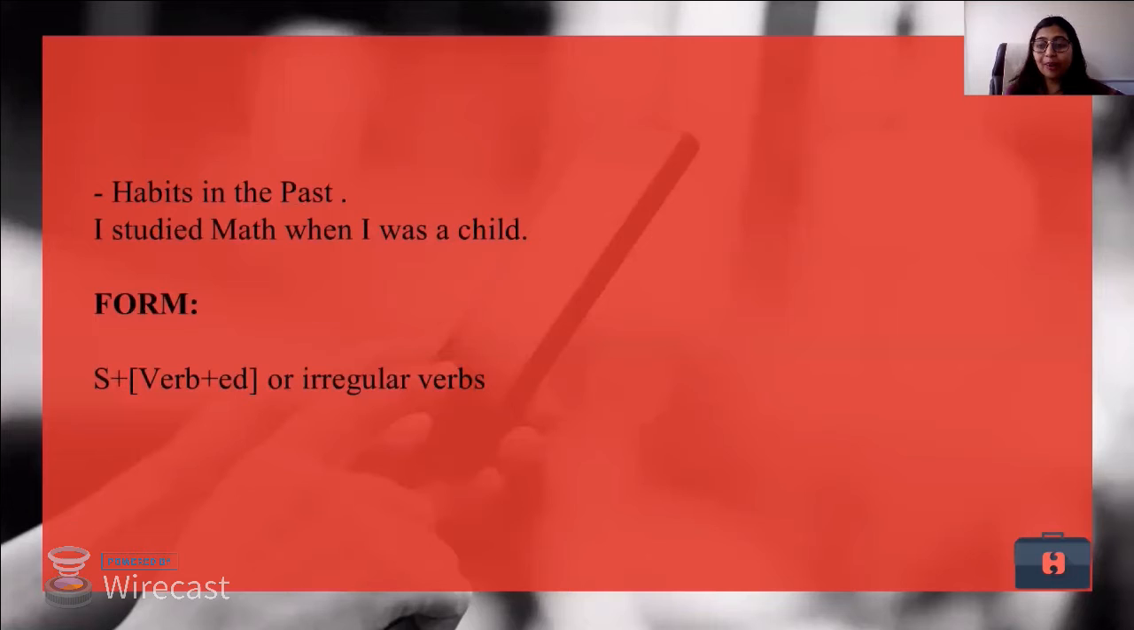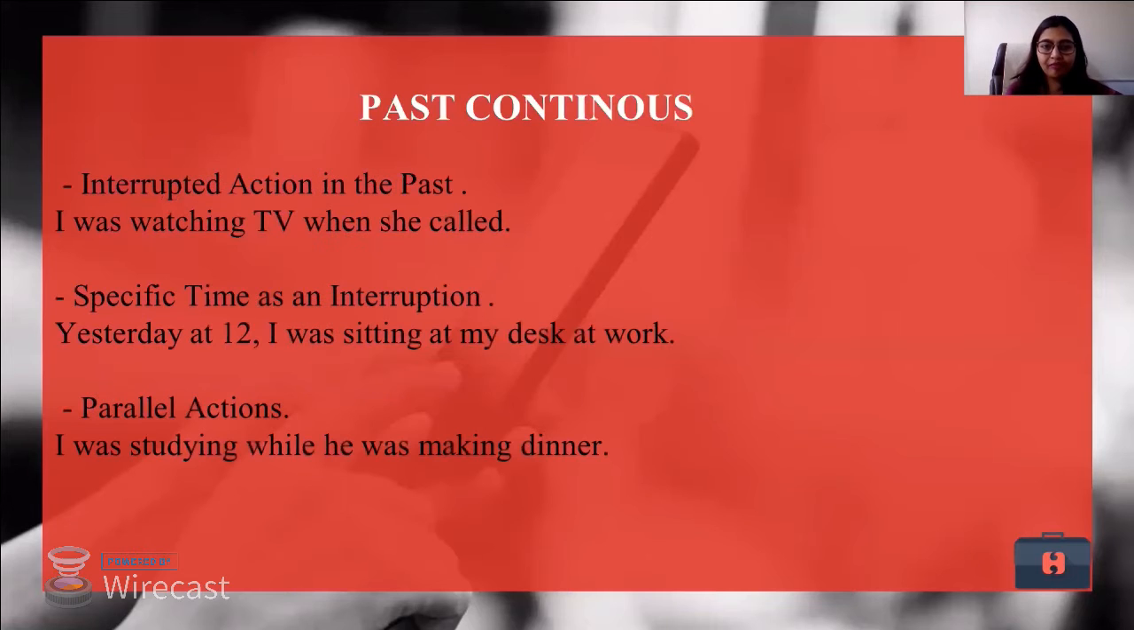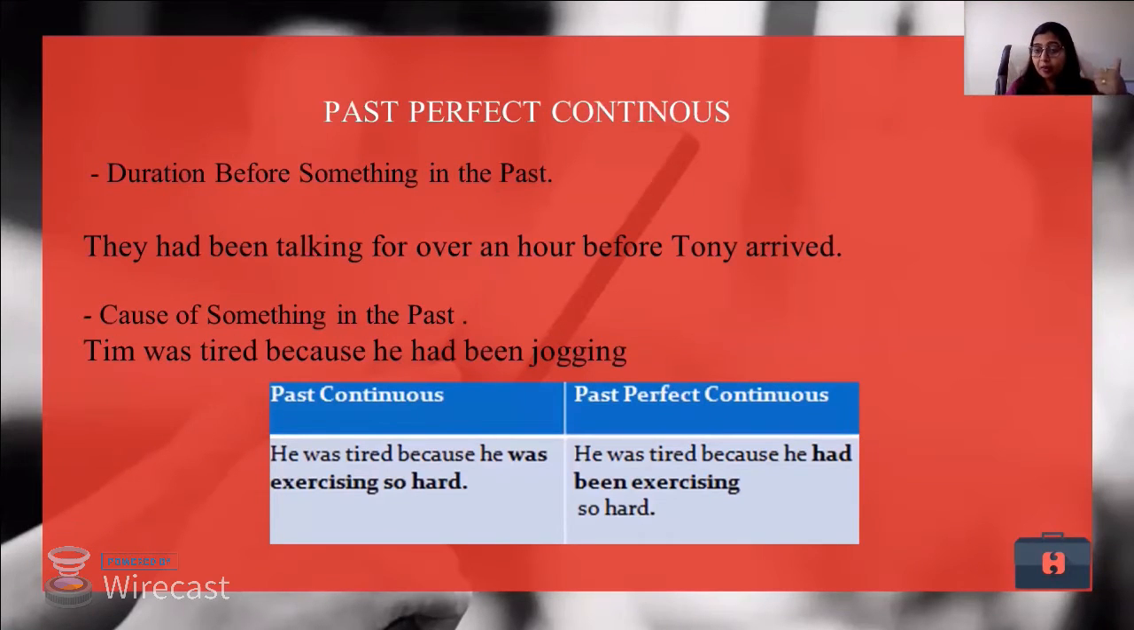Interrupted action in the past. I was watching, an action that happened in the past, was happening in the past when some other action interrupted it. He was tired because the action was continuous for a long time at 6 o'clock. So all the actions here are just under predictions and none of the action has yet started.